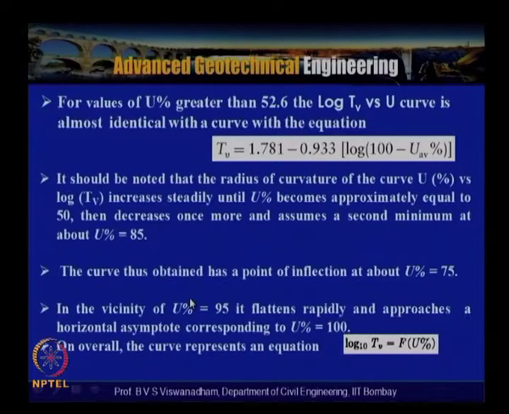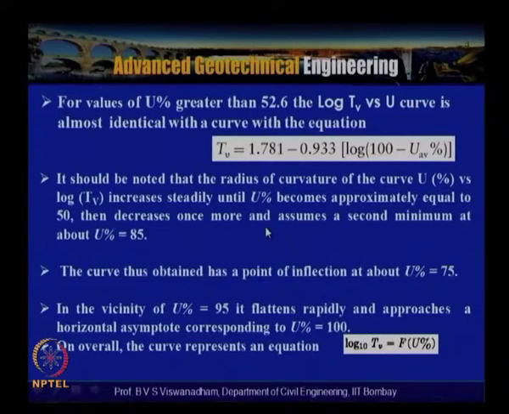So the explanation for this is given like this: for values of u greater than 52.6, which is rounded as 53%, the log Tv versus u curve is almost identical with a curve with the equation for u greater than that. So that is the reason why this particular equation was suggested by Terzaghi, where for values greater than 52.6 the curve is almost identical with the curve with the equation Tv is equal to 1.781 minus 0.933 log(100 minus U%).